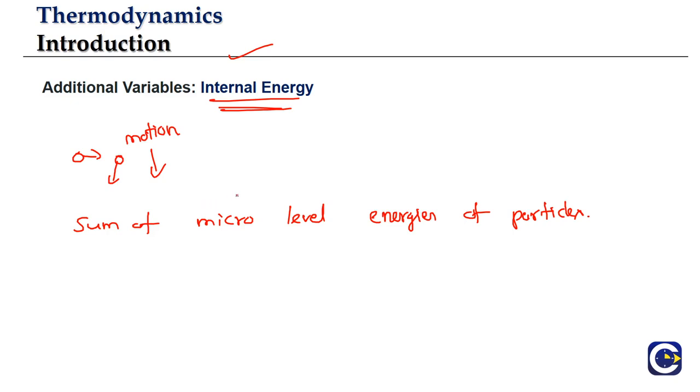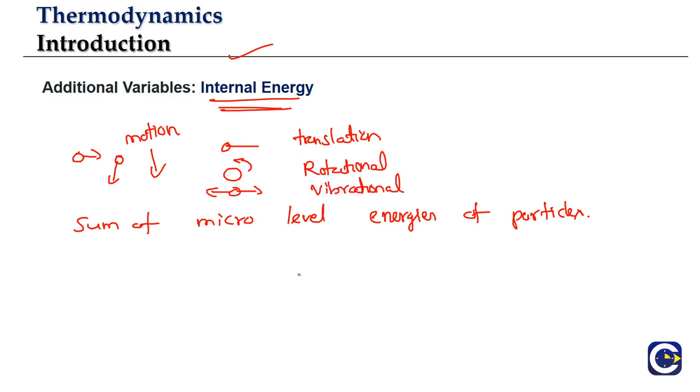Some kind of motion. It may be a translational motion, like the way you will study in physics. It may be a rotational motion, or it may be simply a to-and-fro vibrational motion. So we'll have some kind of motion of these particles, and there is energy associated with them.